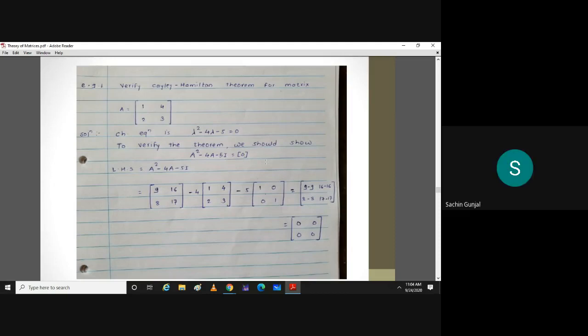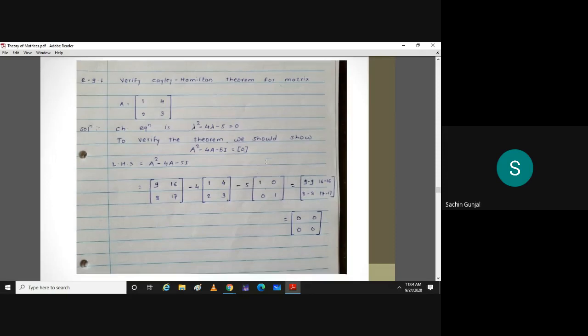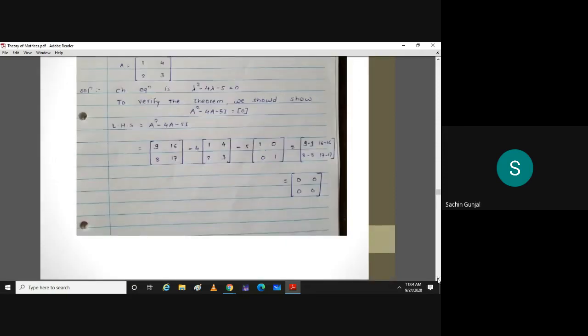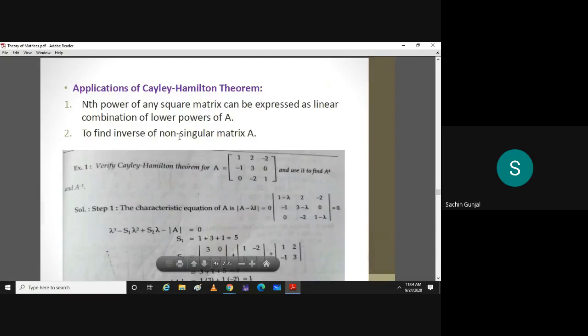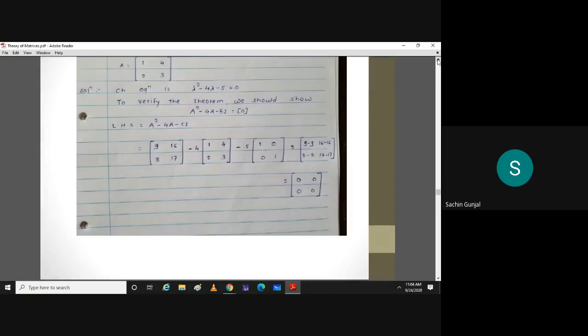So that is the first application, to express the nth power of a matrix in lower powers of A. And the second is to find A inverse of a matrix. Of course, that matrix has to be non-singular. How do you find A inverse? Can you tell me?